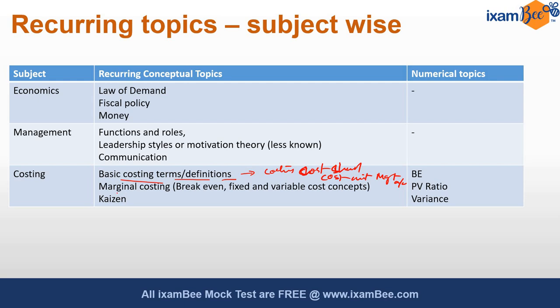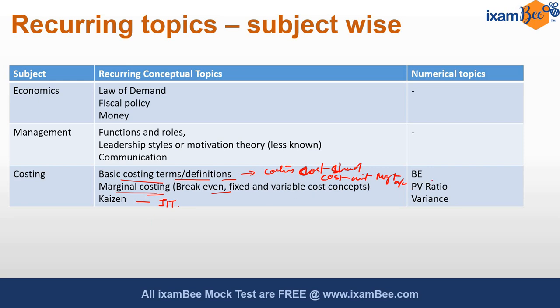Apart from that, another important topic has been marginal costing, right? Marginal costing, understanding of the fixed and variable cost concepts, break even, PV ratio, contribution concept, profit concept, in terms of costing. These type of topics have been recurring from a conceptual point of view. From lean systems, mostly Kaizen and just in time has been asked. They have not really delved into the other topics mentioned in lean systems. So at least from a recurring point of view, the more known lean systems have been talked about.